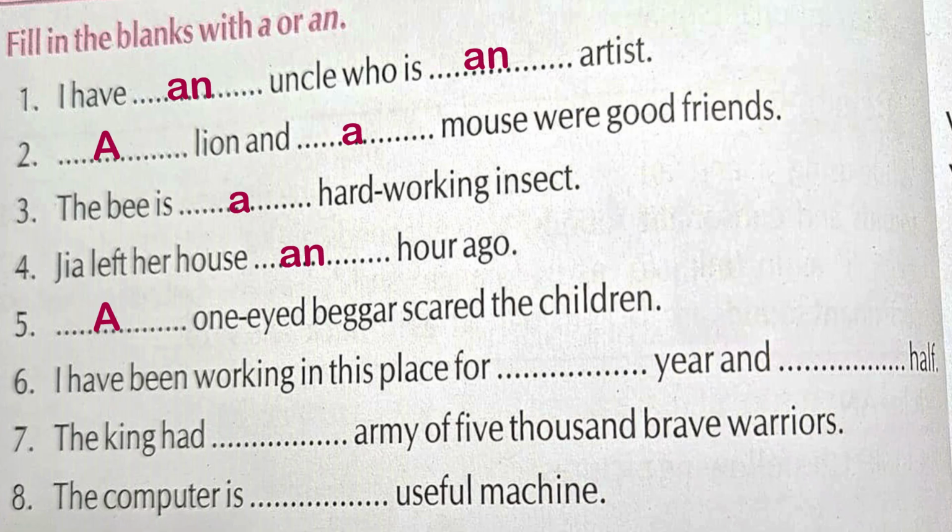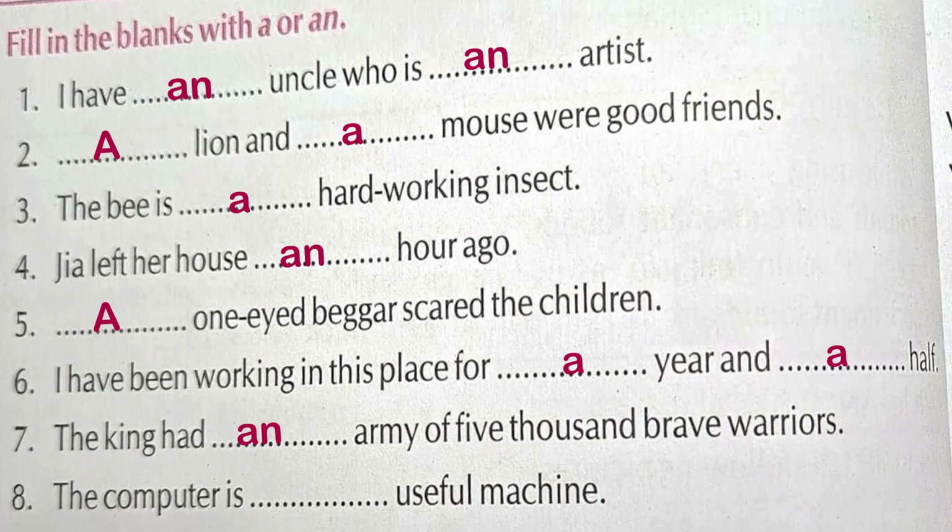I have been working in this place for a dash year and dash half. Here, my dear children, year and half both are starting with consonant sounds. Year is starting with the y sound and half is starting with the h sound. So we'll use article a in both the blanks. The king had dash army of 5,000 brave warriors. Now army word is starting with the vowel sound a. That's why an army.